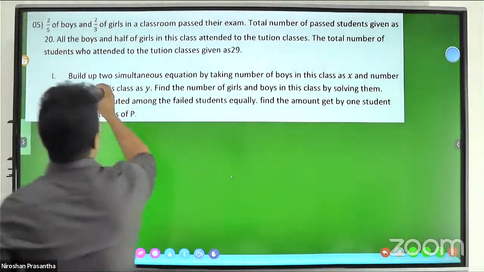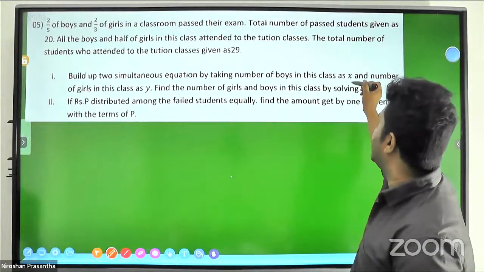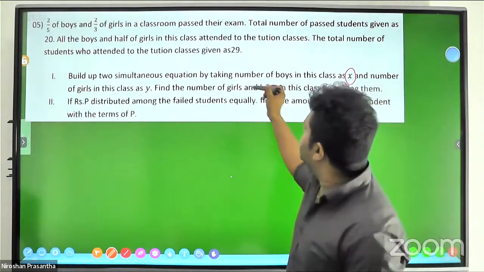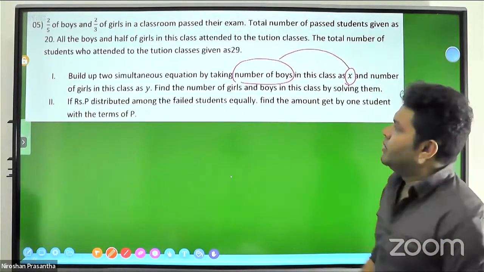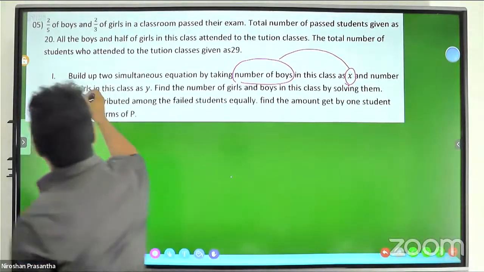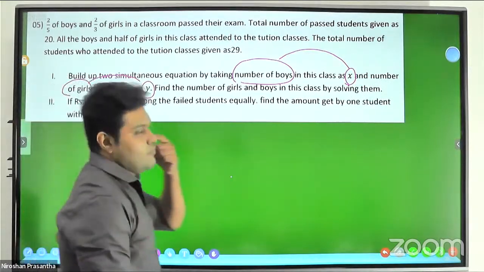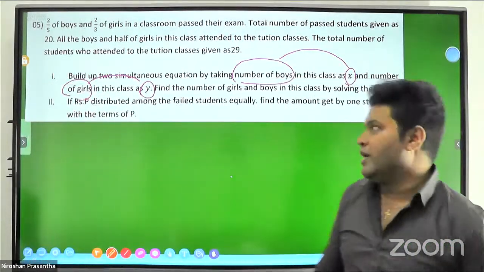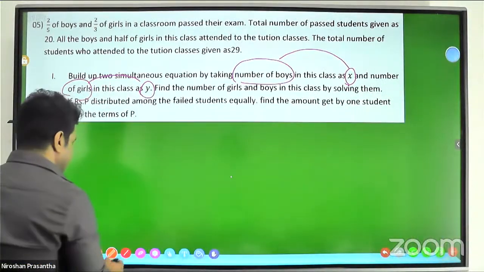Build up two simultaneous equations by taking the number of boys in this class as x and the number of girls as y. That is the main concept, that we have to read first before we enter the problem.